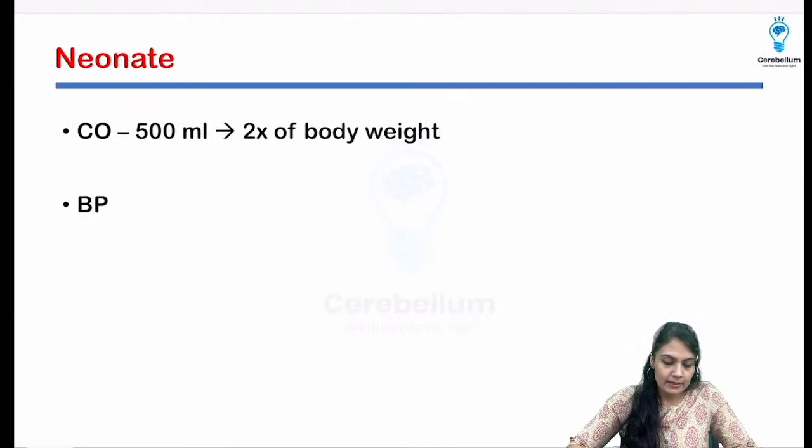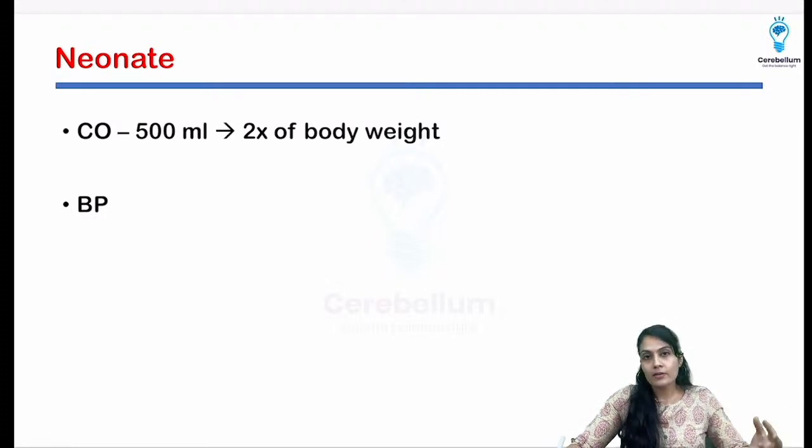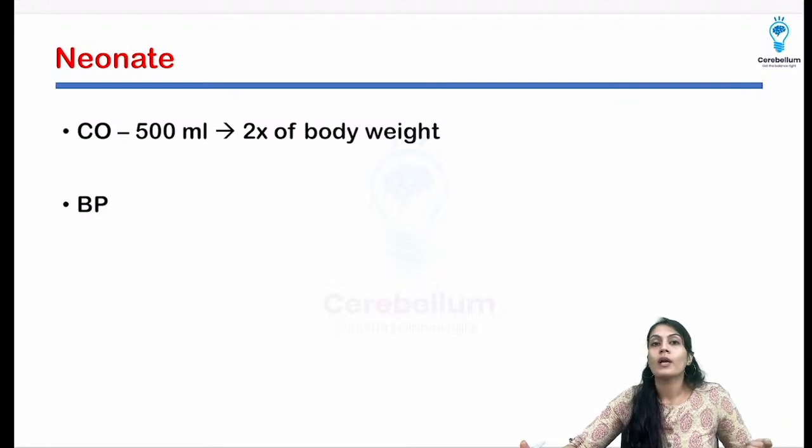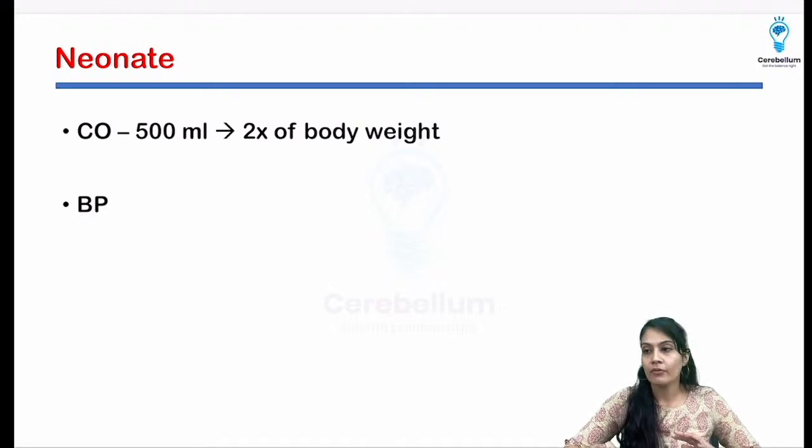Nowadays everybody is saving the blood of the baby from the umbilical cord for the stem cells, because the blood of the placenta contains a lot of stem cells. That's why we store the umbilical blood, so that in case later on the baby requires something, we can use it. If the baby develops some disease, we can use those stem cells, as nowadays we are doing the bone marrow transplant and everything.